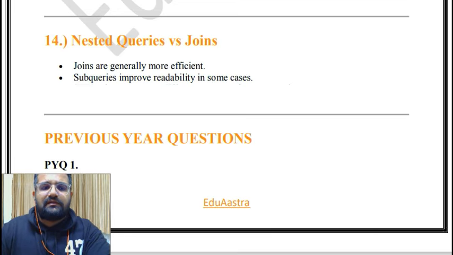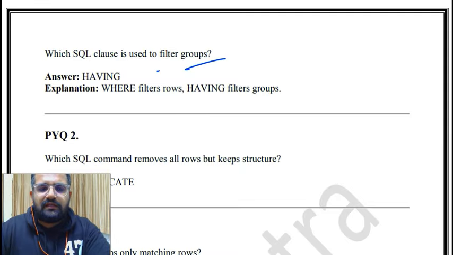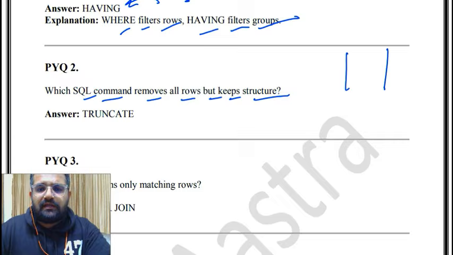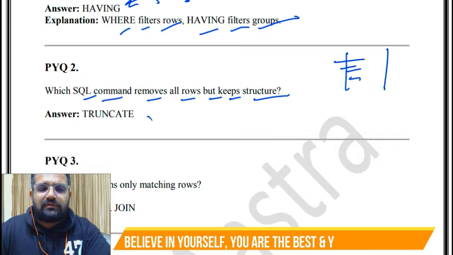Then previous year questions, very important for us. Which SQL clause is used to filter groups? What do we use for groups? Having. Where filters rows, having filters groups. Then which SQL command removes all rows but keeps structure? It keeps the structure but deletes all rows, so truncate.